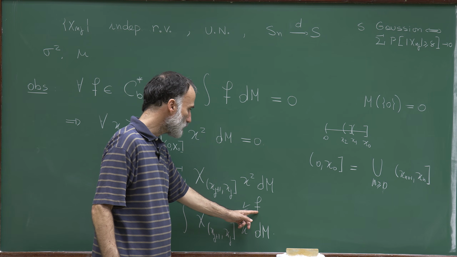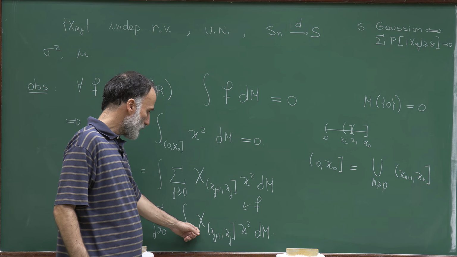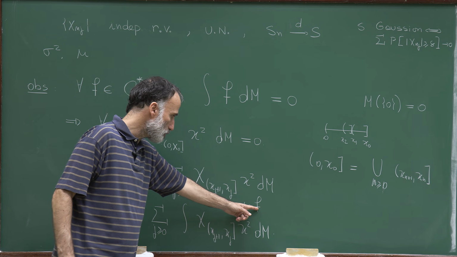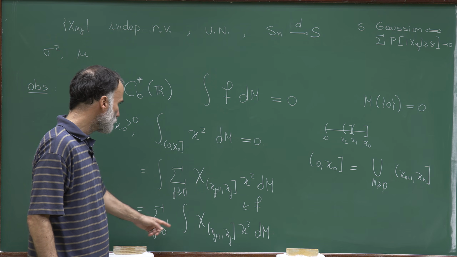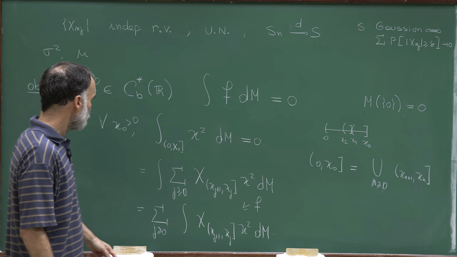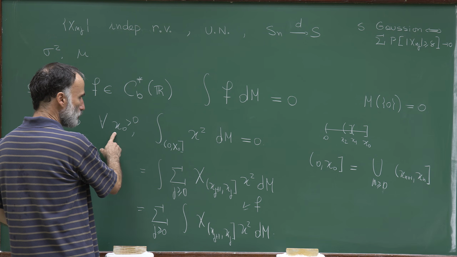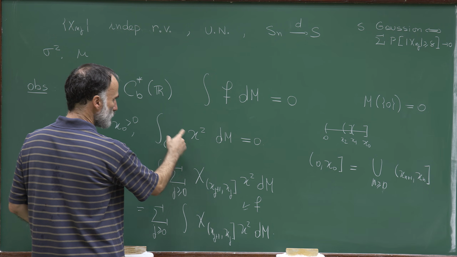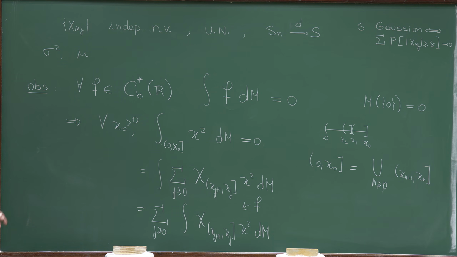Since the integral of f is equal to 0, the integral of our function is non-negative, but bounded below by 0 and above by 0, and therefore this integral is equal to 0. This means that indeed I can deduce from this identity that for any x0 positive, the integral from minus x0 to x0 of x squared dm is equal to 0. So this is an observation which I'll use now in order to compute sigma square and mu.